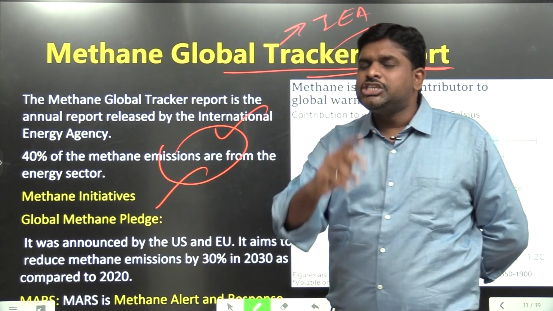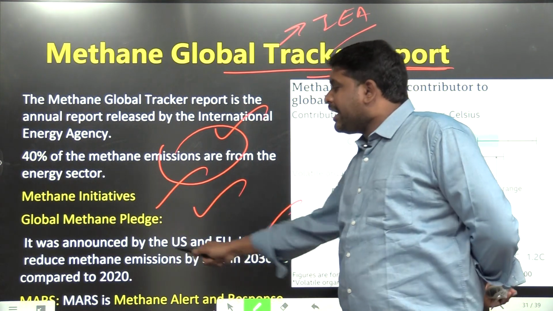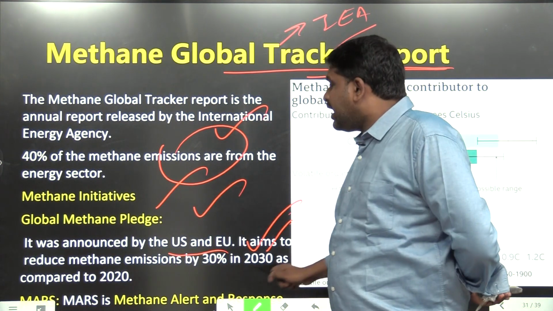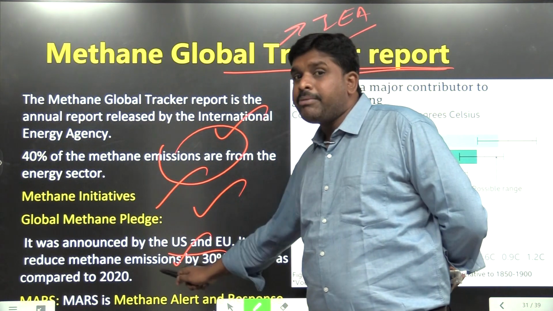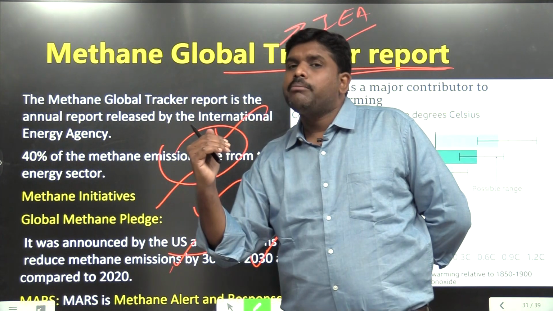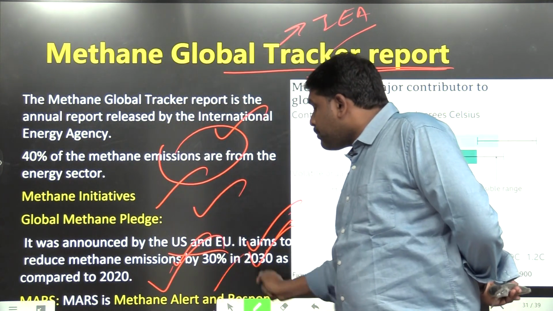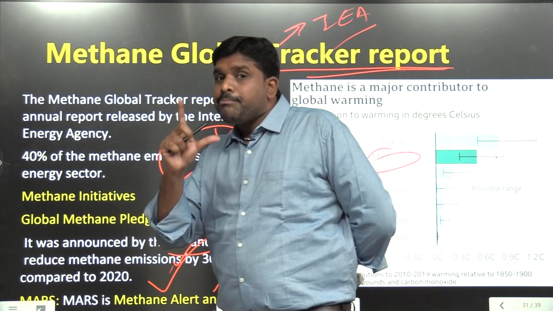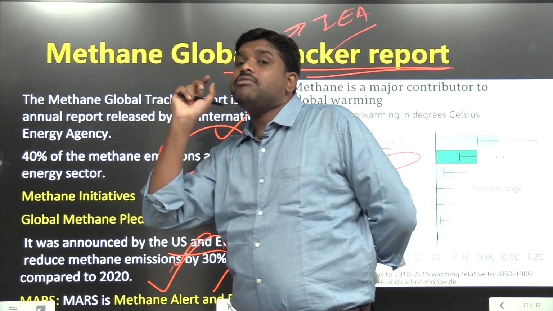Methane initiatives: two initiatives are there. One is called the Global Methane Pledge. It was announced by the US and the European Union. It aims to reduce methane emissions by 30% in 2030 as compared to 2020 levels. The other is MARS, the Methane Alert and Response System. If methane is increasing, by satellite they will notice how much methane is there and alert the countries.